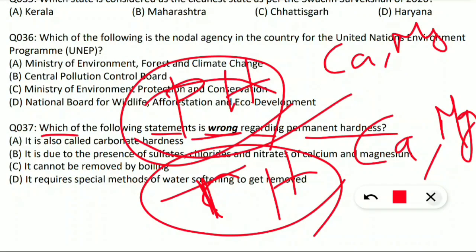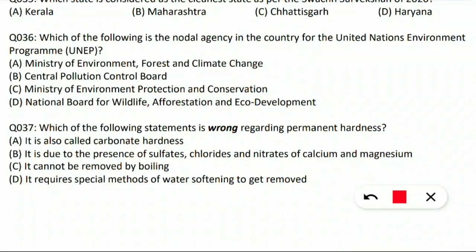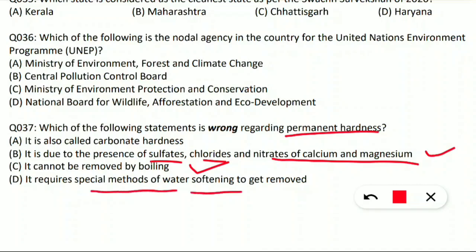So here I will tell you which are the correct statements before telling the wrong statement. It is due to the presence of sulfates, chlorides and nitrates of calcium and magnesium. It is correct. Regarding permanent hardness, it cannot be removed by boiling. It is also correct. We can't remove the permanent hardness of water by boiling. It requires special methods of water softening to be removed.